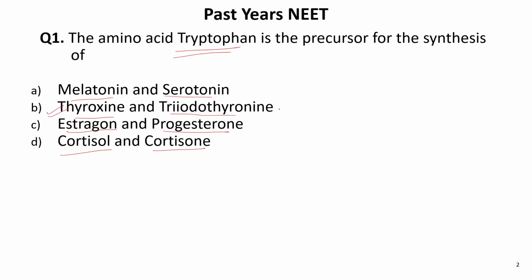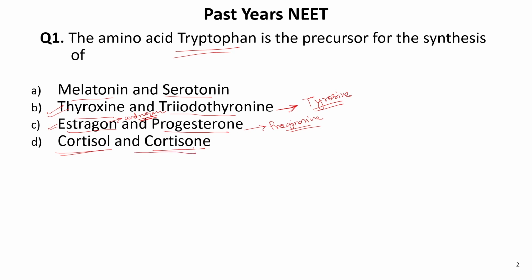Thyroxine and triiodothyronine: the precursor of these two is the amino acid tyrosine, if you remember. The precursor of progesterone is pregnenolone, one of the compounds that is its precursor. The estrogen precursor is androgen, so this is also not correct.